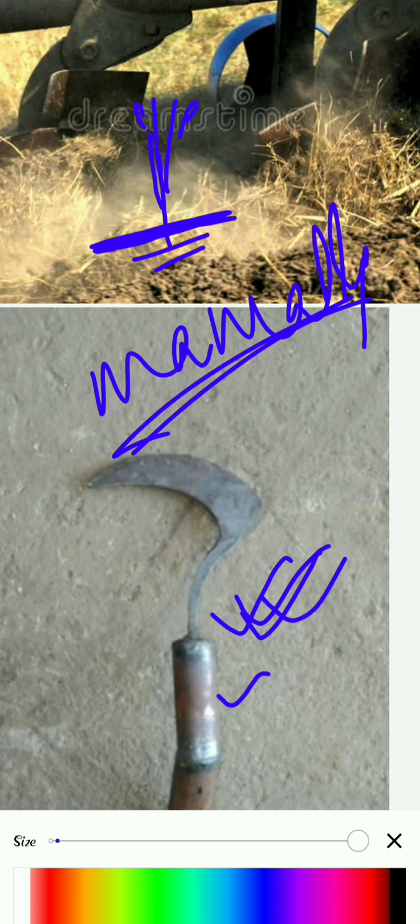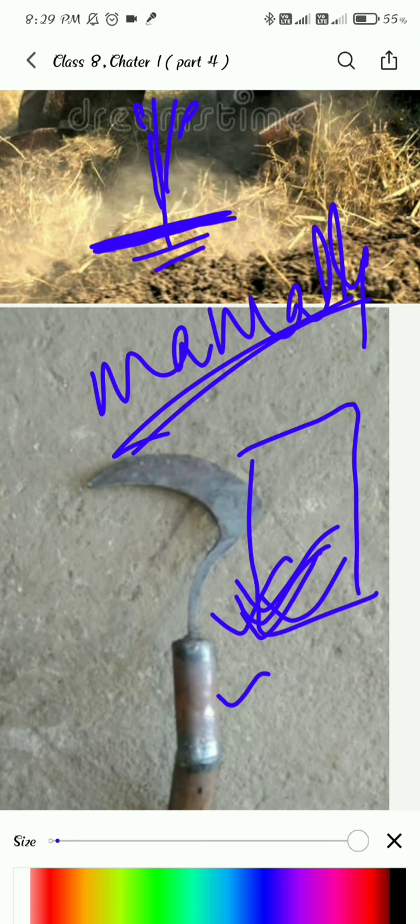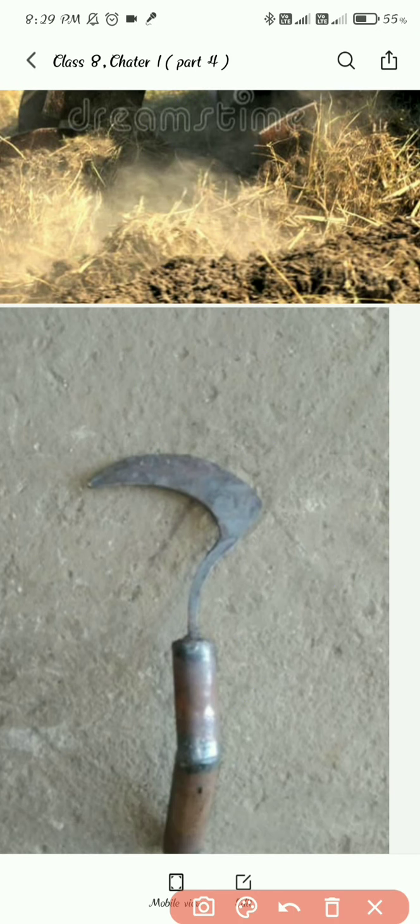Understood? And if you use the kurpi, the crop land is so huge, it will take a lot of time, it is time consuming, and also it will take a lot of labor. So this is another way of removing the weeds.